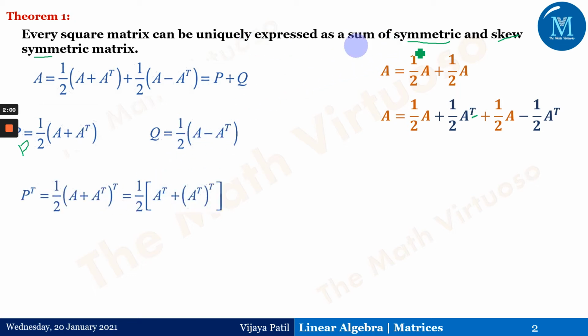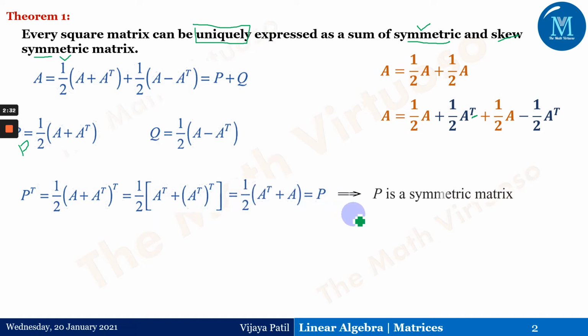Now the rest of the things are the symmetry and skew symmetry. One more thing we have to take care of is the uniqueness, which we will deal with later. Let us deal with the symmetricity and skew symmetricity of the matrix first, that is, we have to show this for P and Q. Out of that, P transpose is 1 by 2 times A plus A transpose, all transposed. From the algebra of matrices we have already seen that if I take the transpose of a matrix two times, I get the same matrix back. Therefore P transpose is equal to P, and this implies that P is a symmetric matrix.